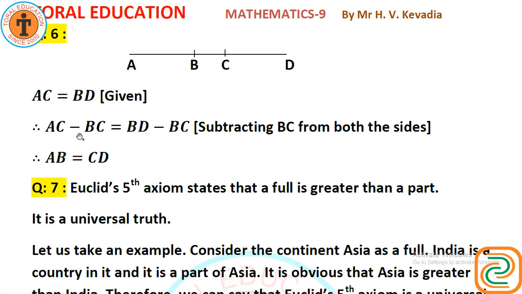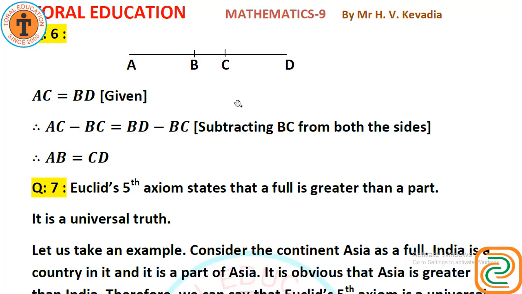We have to subtract BC from both the sides. BC is to be subtracted. AC minus BC equals BD minus BC. Okay. Then AC minus BC, that is AB, and BD minus BC, that is CD. So AB equals CD. We have proved.